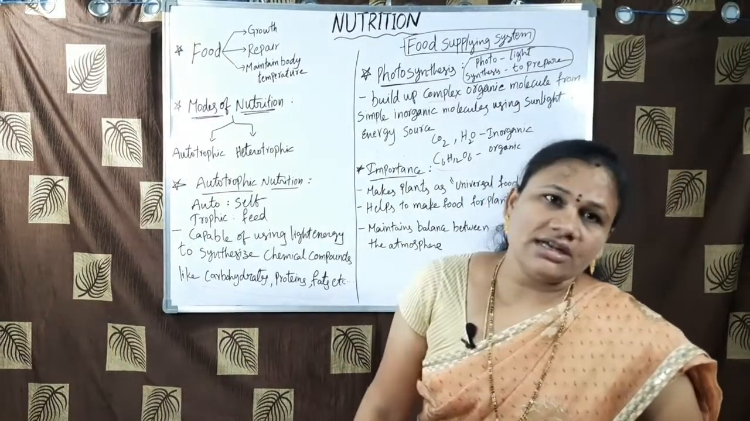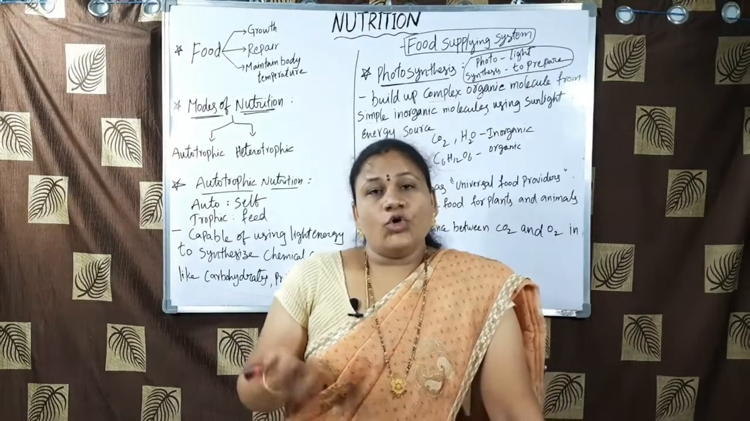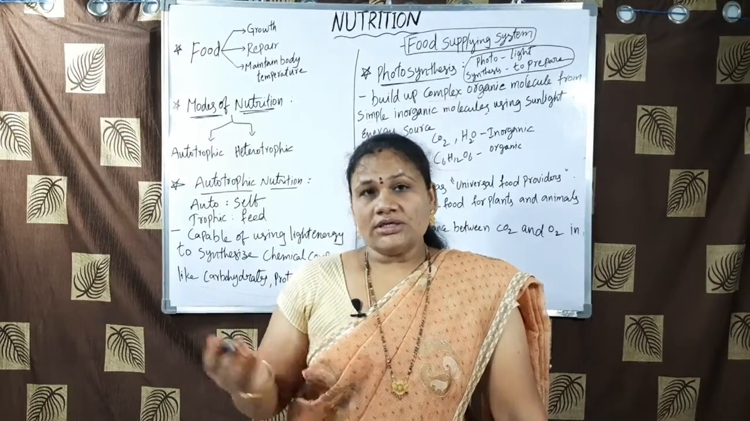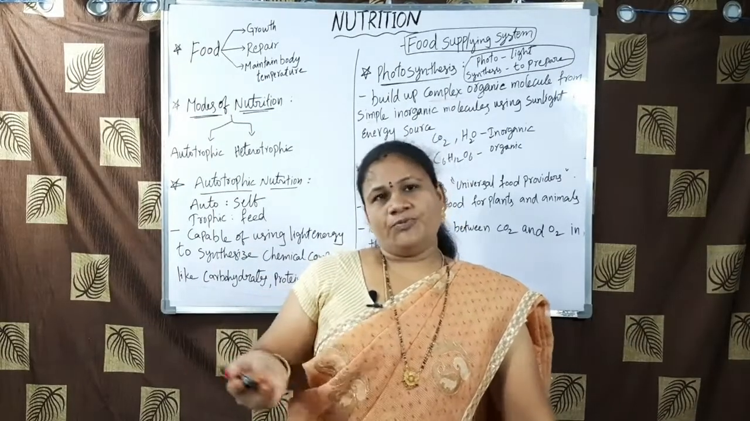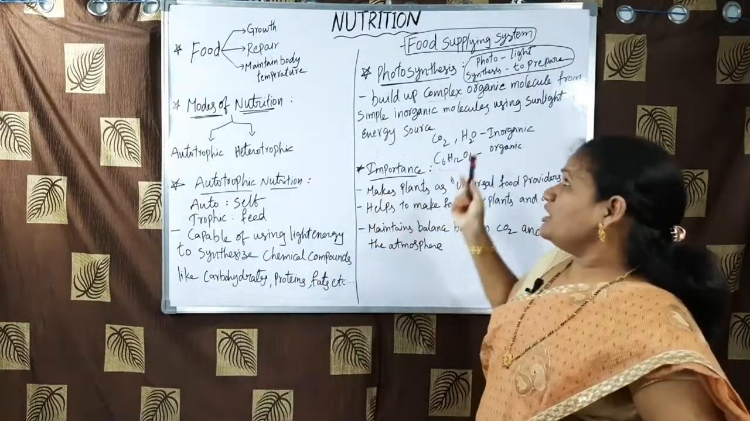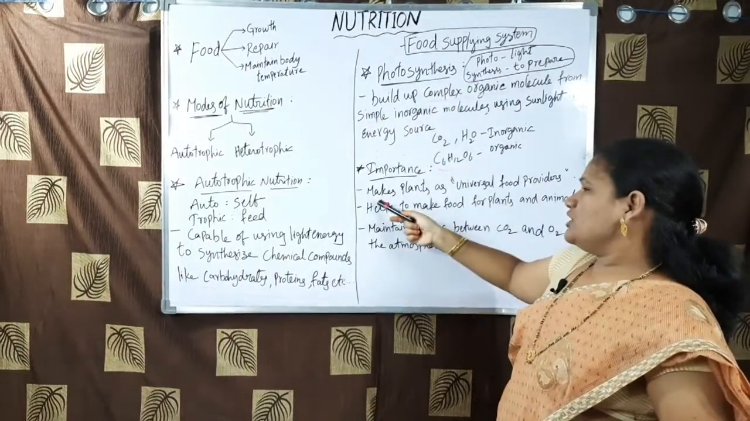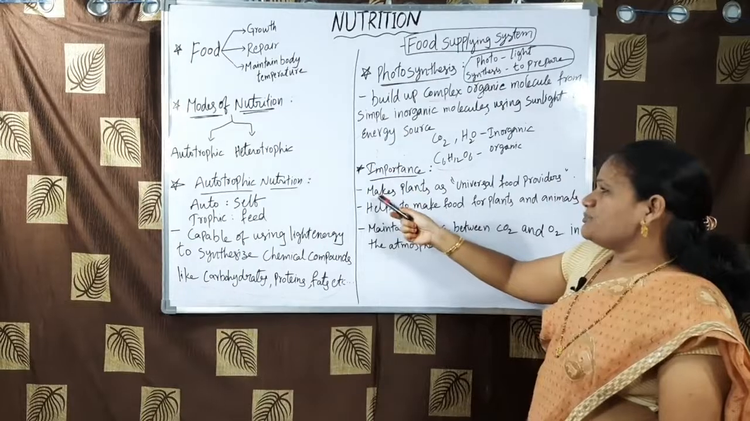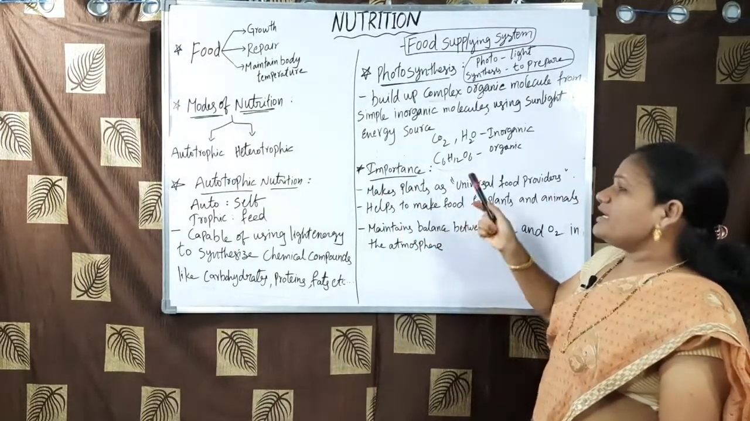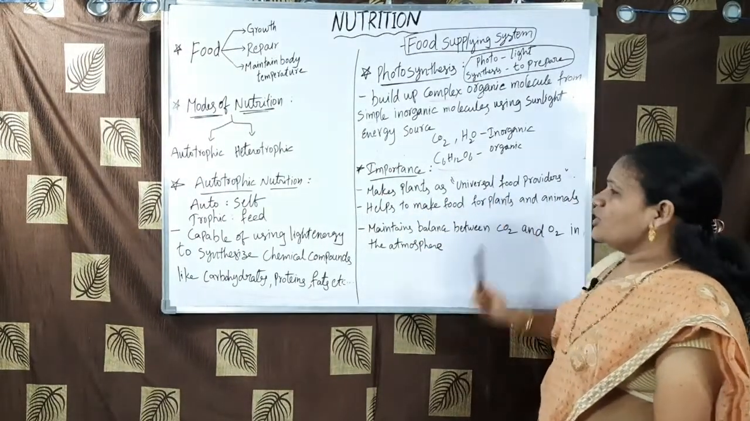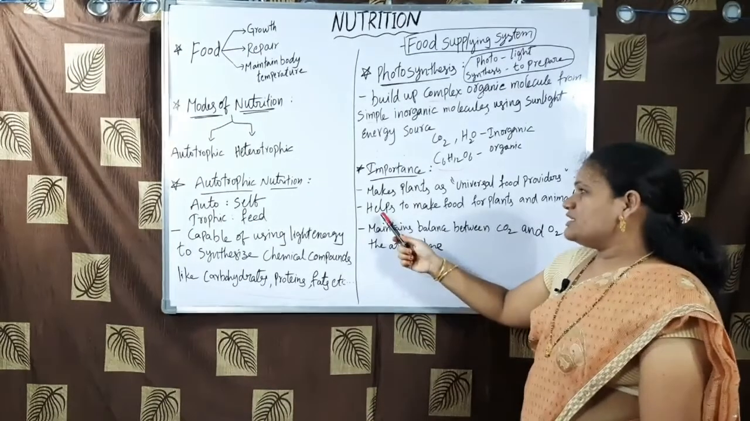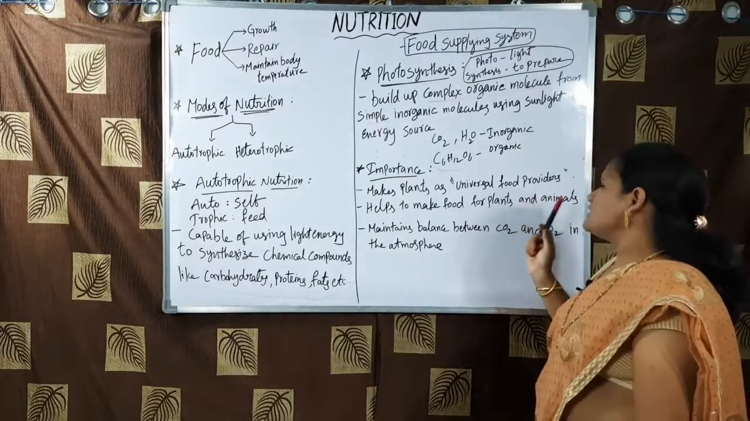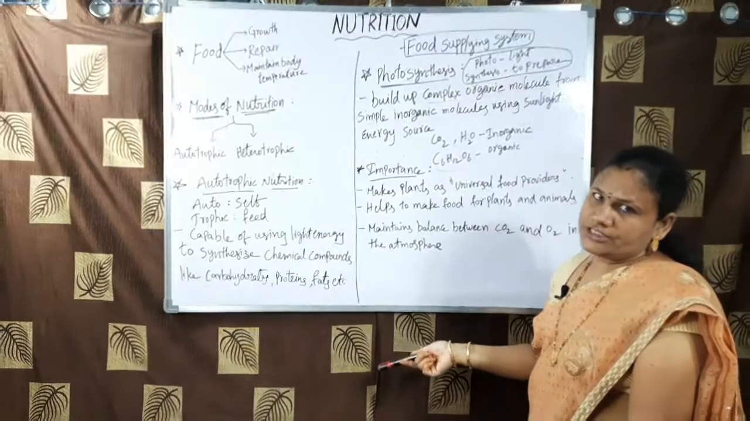Generally, plants are able to prepare their own food for their own purpose, but we are all using the food material along with the plants also. Hence, this is only because of photosynthesis. So we can say that photosynthesis makes the plants universal food providers. And the next point is that this process helps to make the food for plants and animals, as I told you just now.